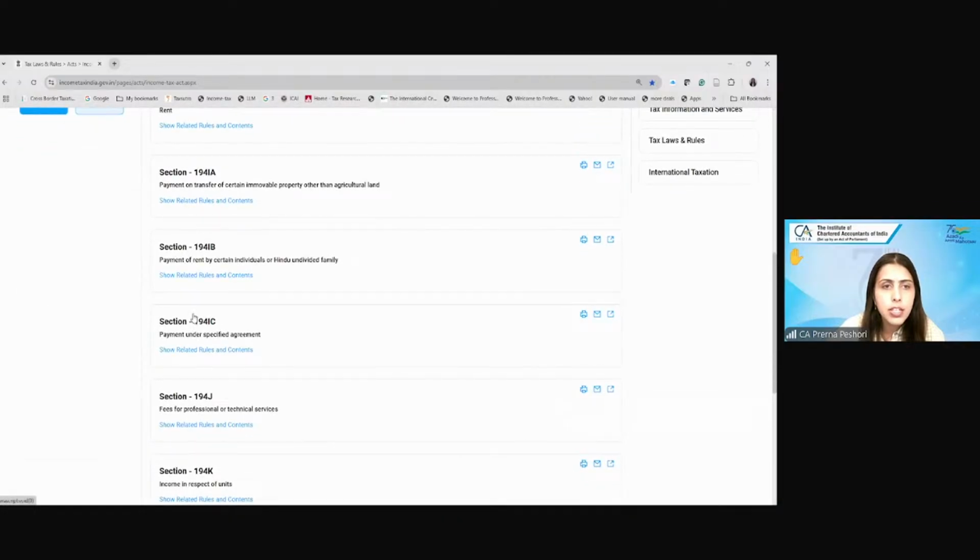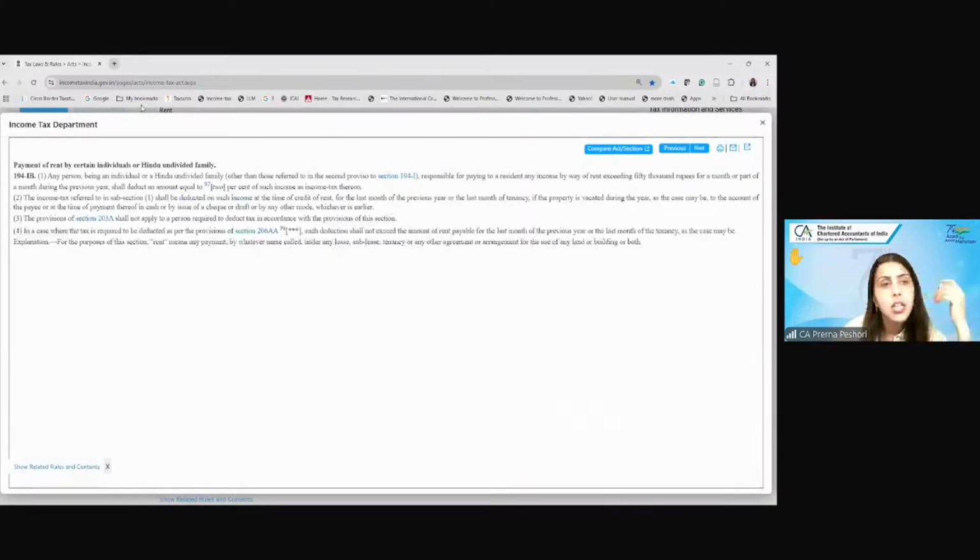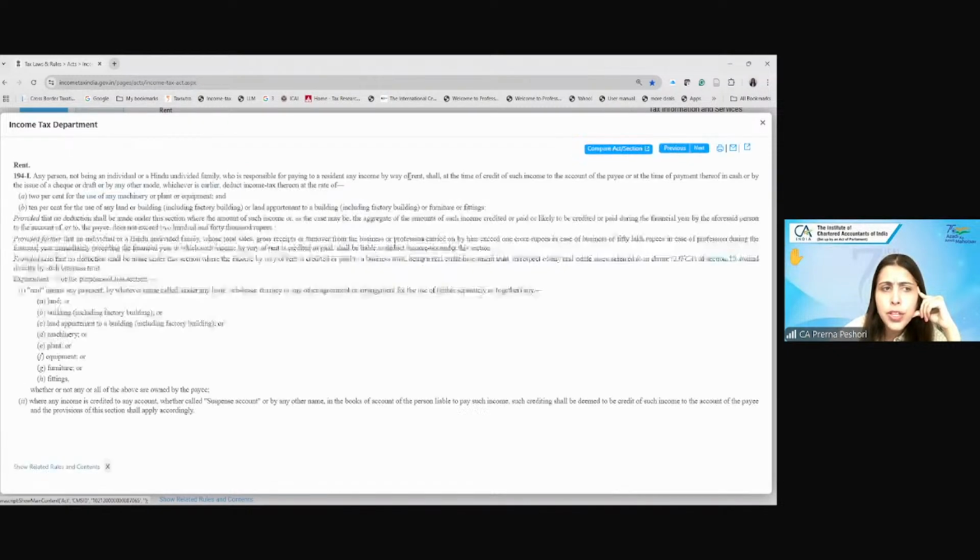This is 194IB. 194IB is any person being an individual or HUF other than those referred to in the second proviso to 194I. What is referred to in 194I as the second proviso? Individual or HUF.